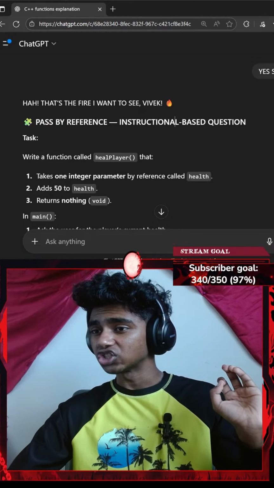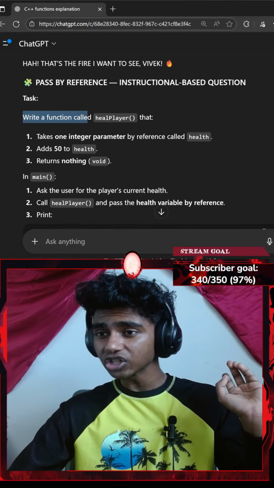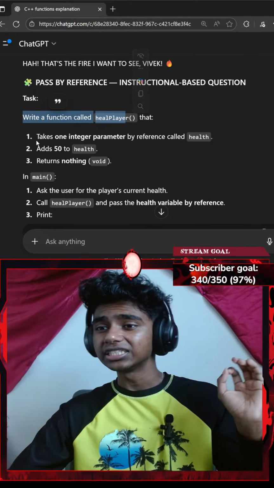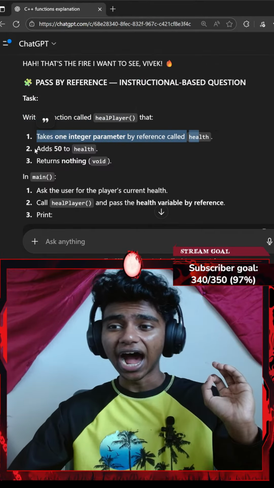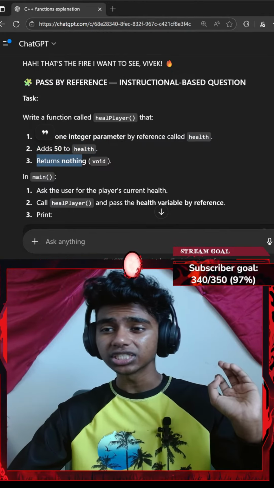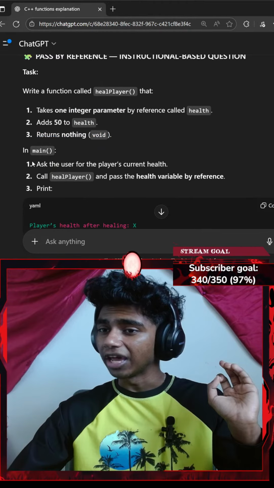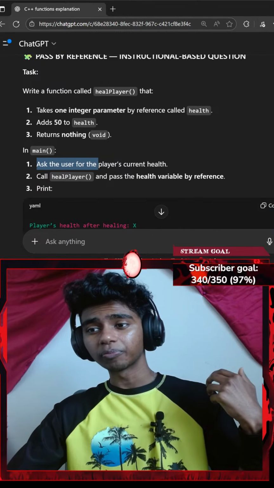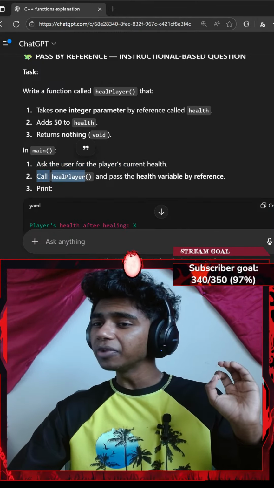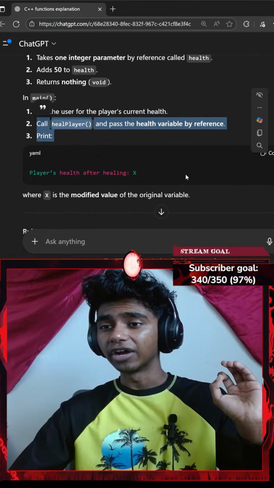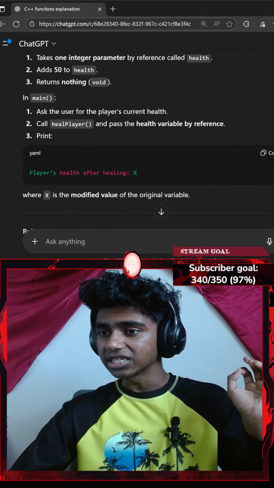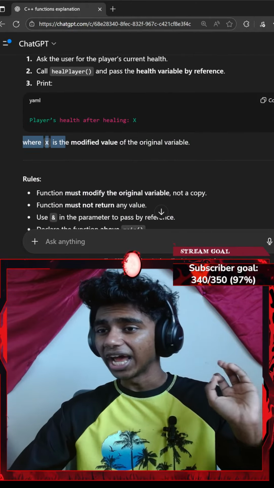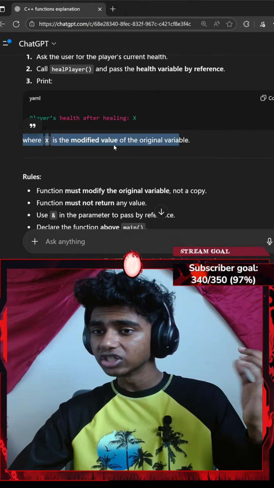Pass by reference, instruction-based question. Task: write a function called healPlayer that takes one integer parameter by reference called health, adds 52 health, returns nothing, void. In the main function, ask the user for the player's current health, call healPlayer and pass the health variable by reference, print "player's health after healing is x", where x is the modified value of the original variable.